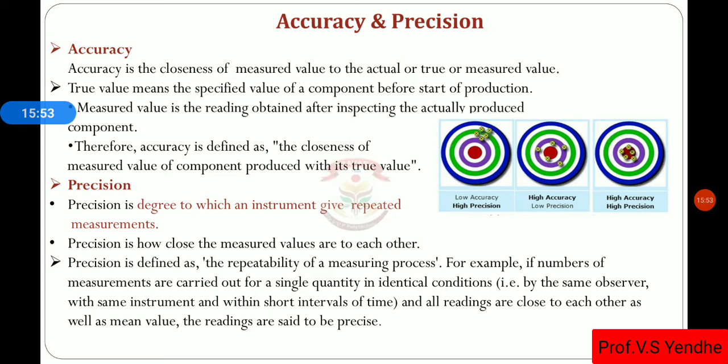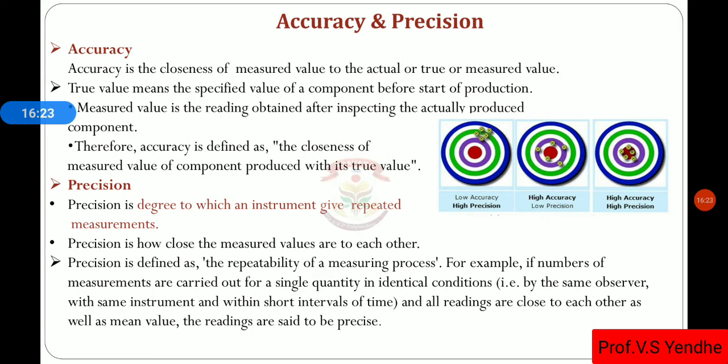Accuracy is the closeness of the measured value. Whatever the quantity we are measuring, that is the measured value. And the actual value means the actual dimension of that component or that product. True value means a specified value of a component before the start of production. Okay, this is very important, true value.